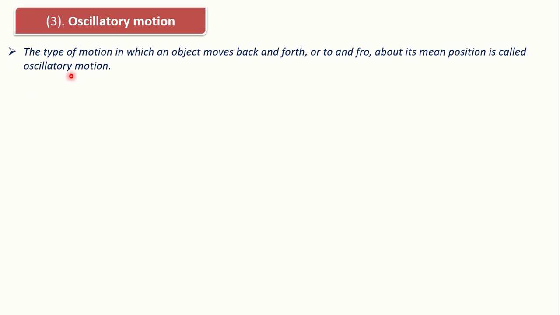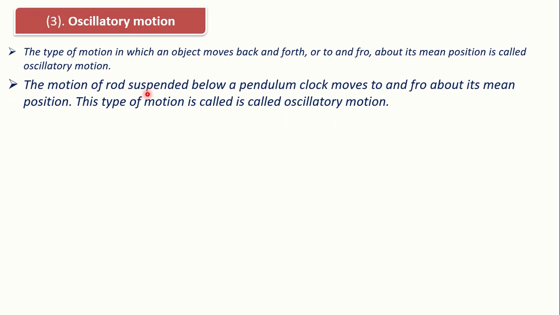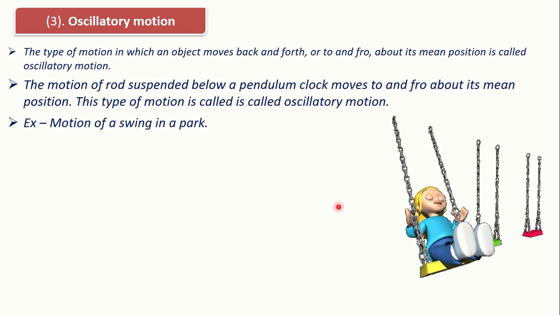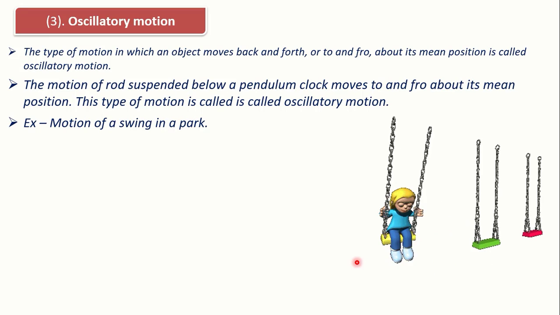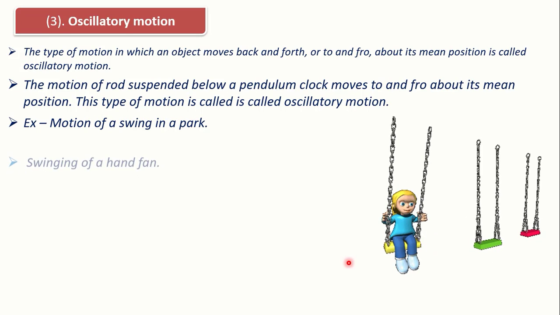Oscillatory motion. The type of motion in which an object moves back and forth, or to and fro, about its mean position is called oscillatory motion. The rod suspended below a pendulum clock moves to and fro about its mean position. This type of motion is called oscillatory motion. Motion of the swing in a park. So this boy is swinging on this swing. So this boy is performing an oscillatory motion.